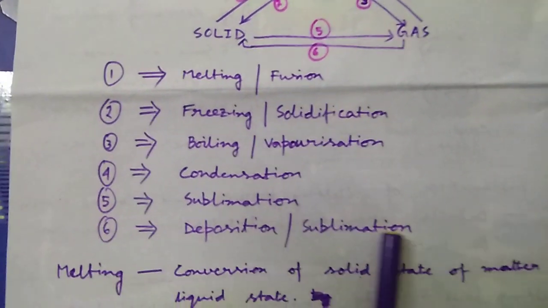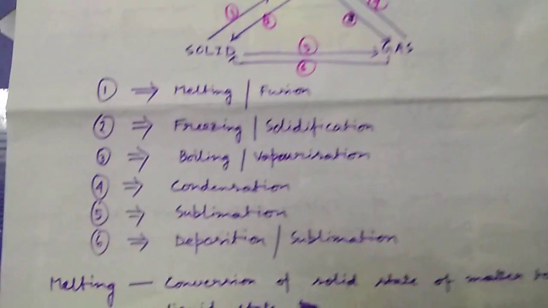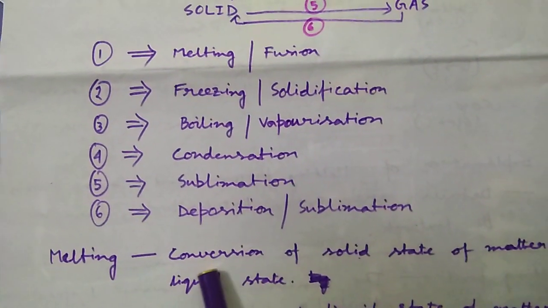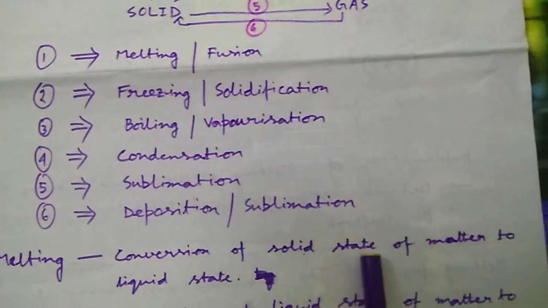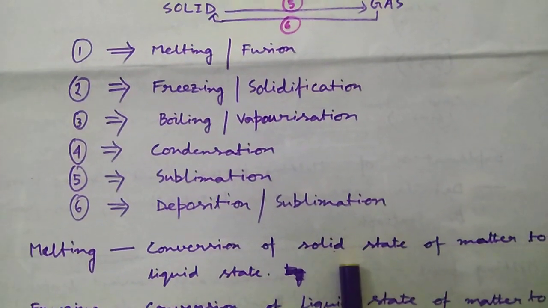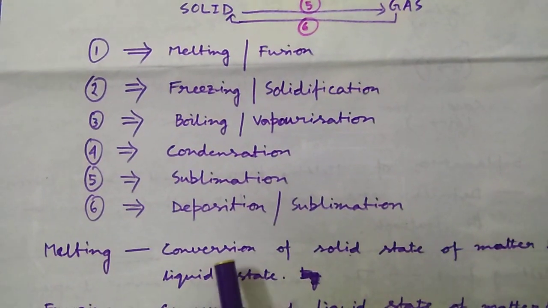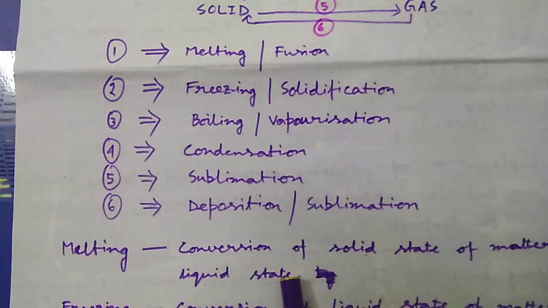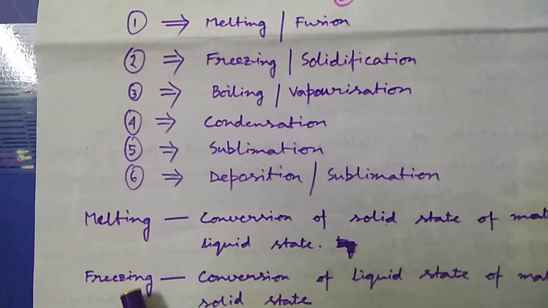Let us define. Melting. Melting is the process in which conversion of solid state of matter to liquid state takes place. That means it is a process of conversion of solid state of matter to liquid state. Freezing.